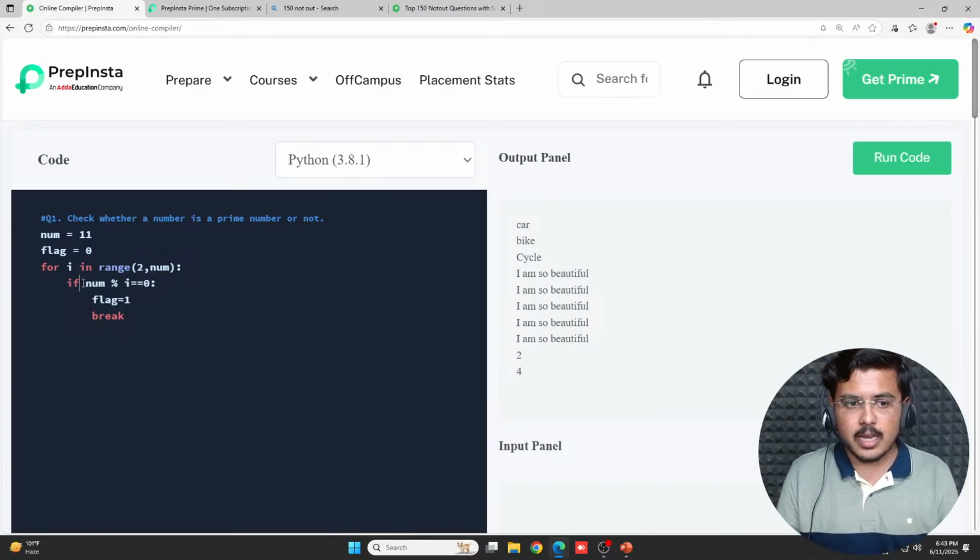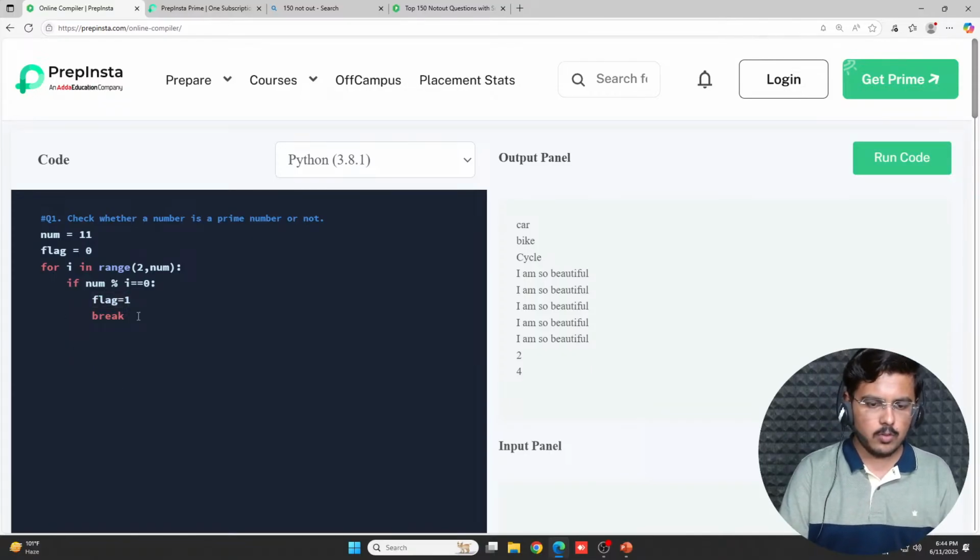If 11 is divisible by any number, be it any number, and it gives a remainder of 0, then it would be perfectly divisible, and that number would be a factor. I would make the value of flag 1. I'll break, and after breaking, I'll come out and write it here. So indentation again is very important. So I'll write it here.